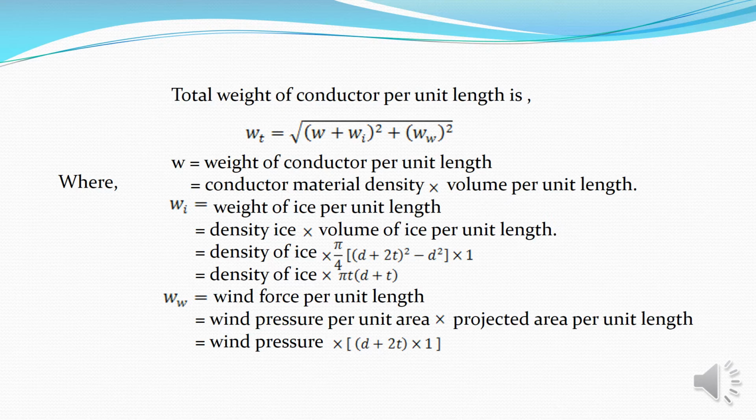So Wi equal density of ice into volume per unit length, equal density of ice into pi by 4 into (d plus 2t) whole square minus d square, into 1, equal density of ice into pi t (d plus t), and Ww equal wind force per unit length equal wind pressure per unit area into projected area per unit length. So Ww equal wind pressure into (d plus 2t) into 1.